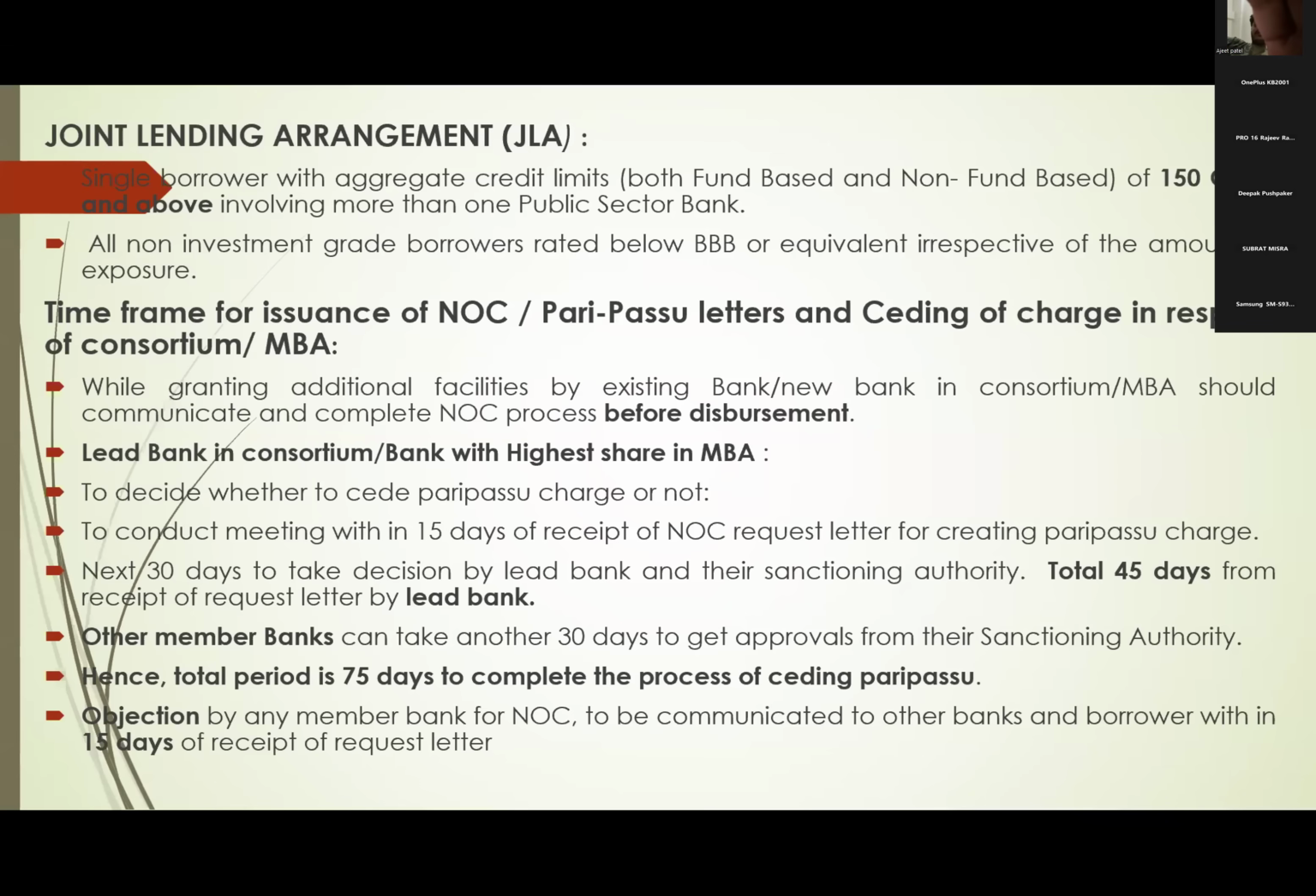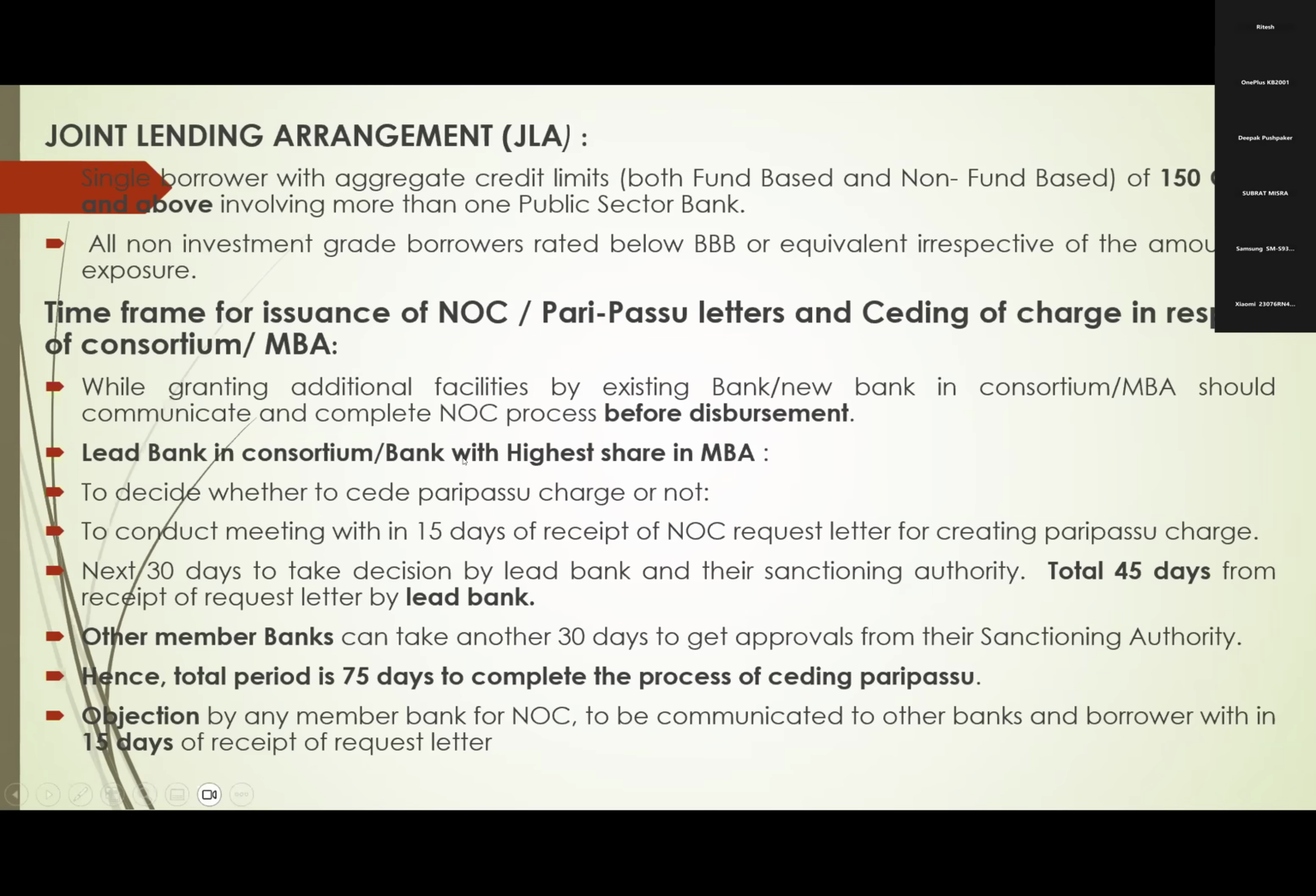So the party has to go and approach some other bank. That bank will not just come in like that. First they will ask for the NOC, because three banks have already financed. For giving this NOC, guidelines are given on periodicity: the maximum number of days within which banks have to give NOC. These guidelines are given by the Reserve Bank of India. This is what issuing an NOC letter or pari passu letter means.